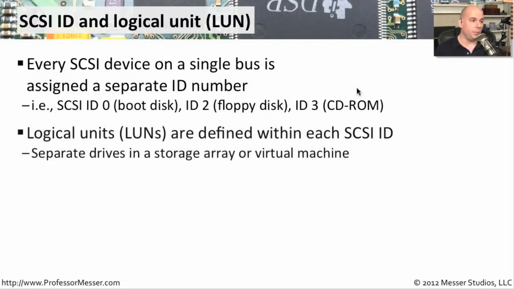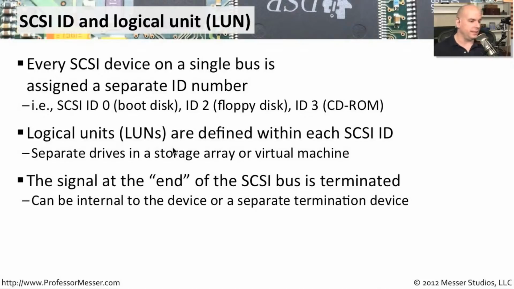There's also a concept within SCSI connections called a logical unit. So within each physical SCSI ID on that interface, you might have logical units inside of this. This was very common to see if you were plugging in an external SCSI storage device that had multiple hard drives inside of it. You would give the storage device itself a SCSI ID, and then there would be logical units assigned to the individual drives within that single physical device. You also see this quite a bit when you're working with virtualized systems. As I mentioned earlier, the signal that is at the very end of the SCSI bus has to be terminated.